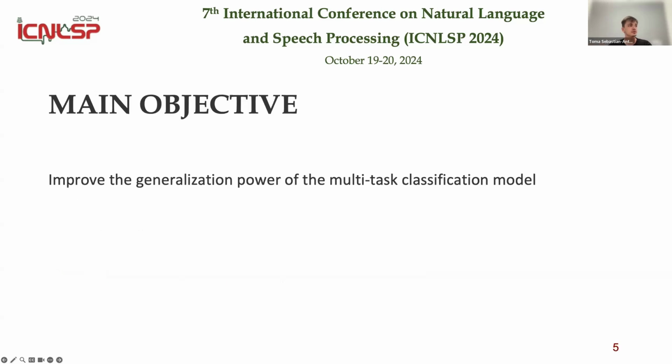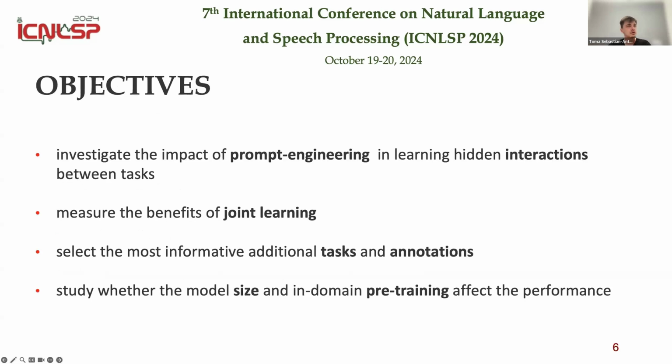The main objective is to improve the generalization power of such a multitask classification model. Other objectives during this paper are to investigate the impact of prompt engineering in learning hidden interactions between tasks, to measure the benefits of joint learning, and to select the most informative additional tasks and annotations as our questions, so the most helpful ones. And at the end, we also study whether the model size and pretraining affect the performance or not.